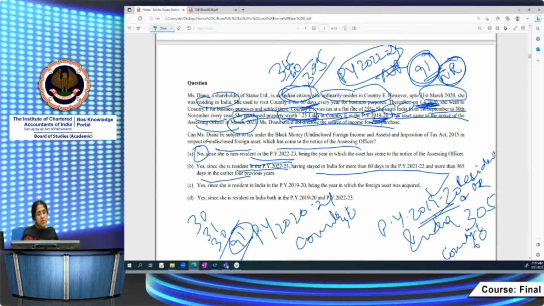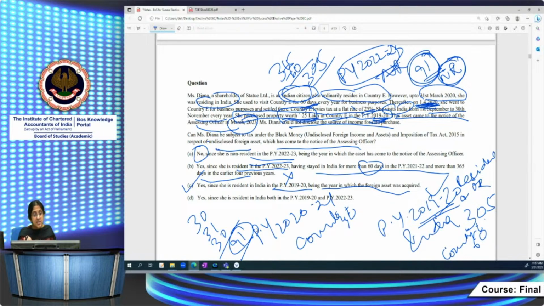And this statement is also wrong. She is not resident in India in the previous year 22-23. This 63-65 condition will not apply to her at all. Yes, she is resident in India in the previous year 1920, being the year in which the foreign asset was acquired. Yeah, this is the right answer.